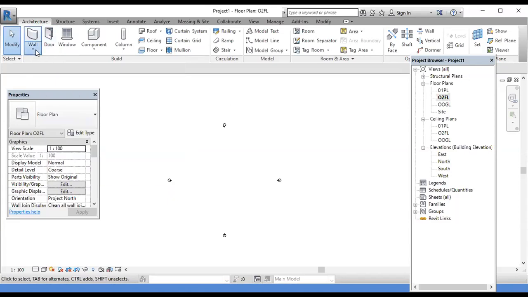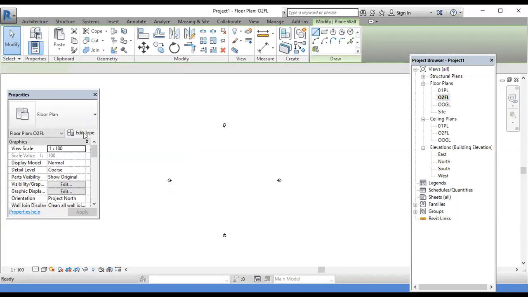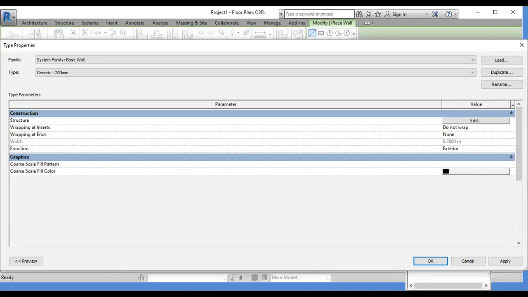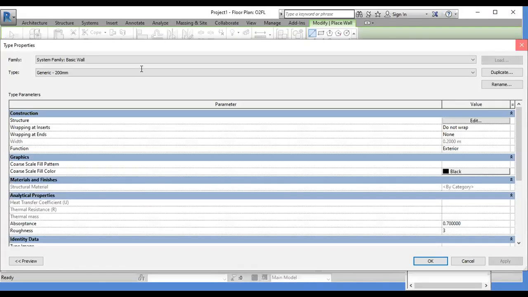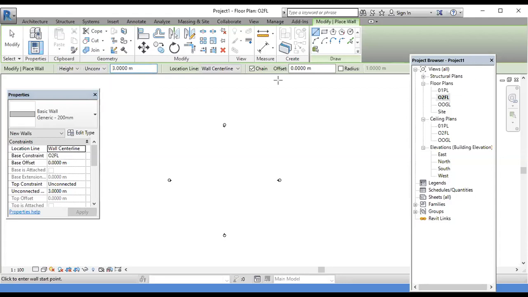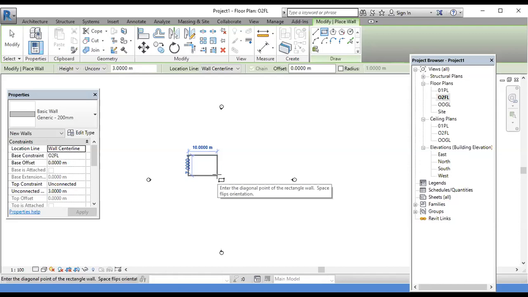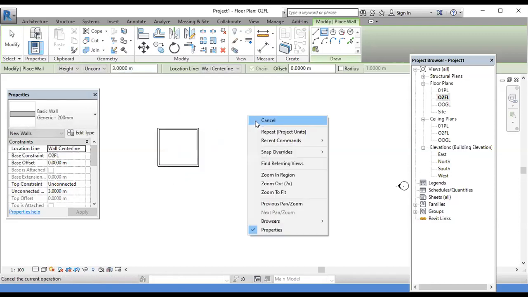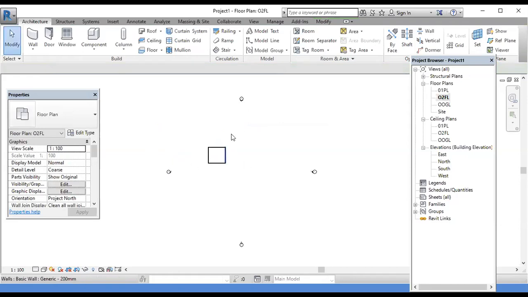Okay, so now I don't want to edit my door because it will take too much time. You just take it as it is. Just close it and decide your height. Take which shape you want and just draw like this. Close it, cancel it. If you want to place a door, then go for the door.